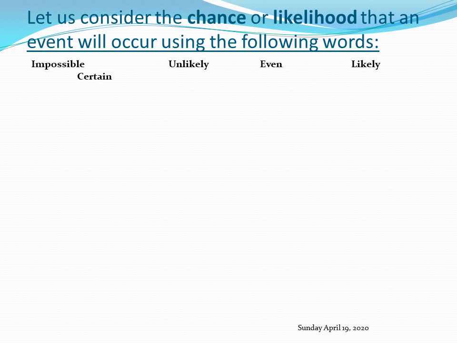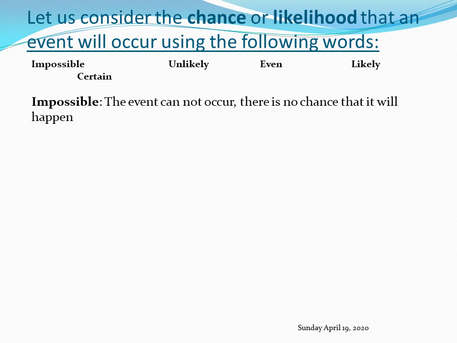Impossible means it cannot happen. The event you're talking about cannot happen. There is no chance that it will happen. So that is what impossible means. For example, if I said